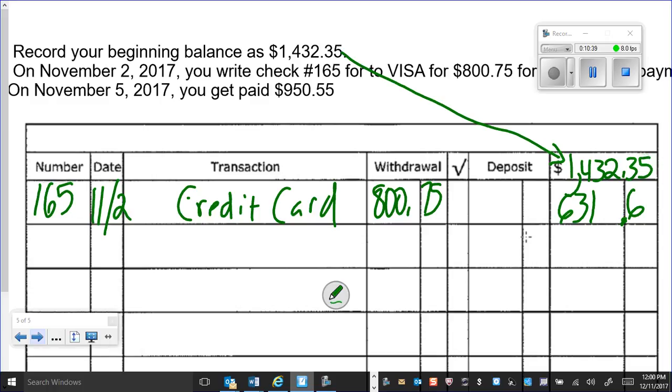All right, and then when you get paid, right, so you could say check here. You get paid, you would have $950.55. Not there. Let's erase that out. You would have to put that in the deposit amount. So 950 and 55 cents. And now because it's deposit, you will add, so you do plus 950.55 equals 1,582, and your cents goes there.